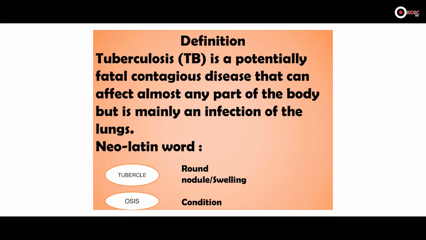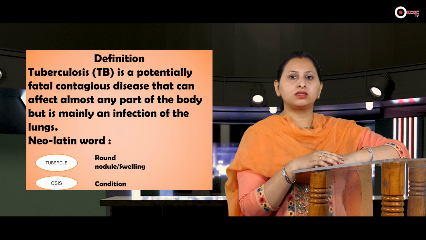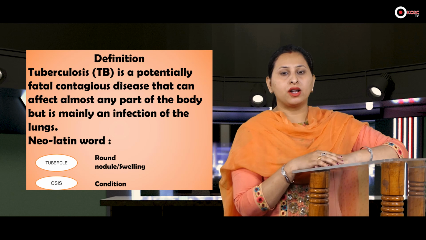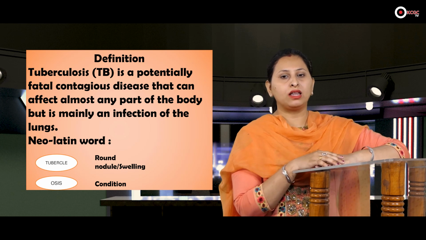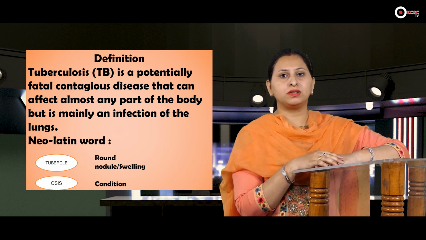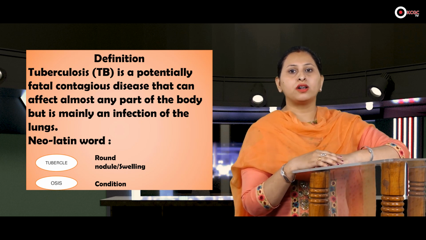Pulmonary tuberculosis is a very fatal and contagious disease which can occur in any part of our body, but mostly it affects our lungs, so it is called pulmonary tuberculosis. The word pulmonary is used for lungs, and tuberculosis is made up of two Latin words, tubercle and osis. Tubercle means round nodules, or you can say swelling in the lungs, and osis means condition. So tuberculosis is basically a condition in which there are round nodules or swelling in the lungs.